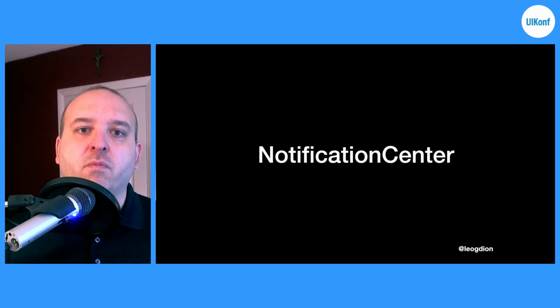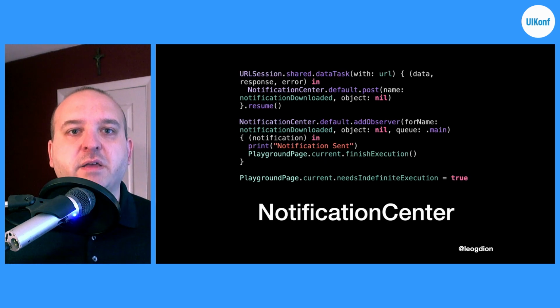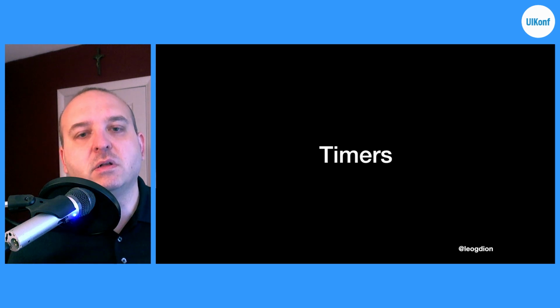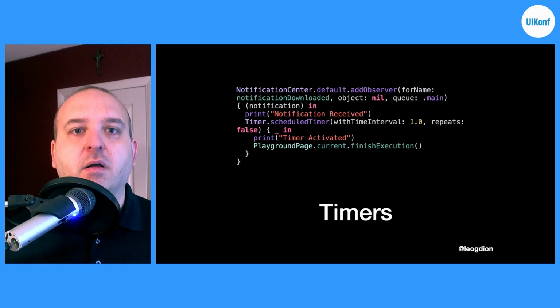Another example is when we deal with observing notifications through Notification Center. Here's an example of where we're posting a notification when a data task is completed, and then we add an observer, which takes in some sort of method or closure to do something with the notification once it's completed. The last one I want to cover is timers. We can take this even further with timers, where when that notification is posted that the download is completed, we then start a timer and run a specific piece of code once that timer is completed.